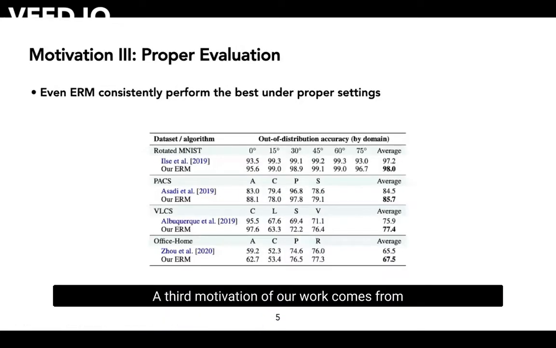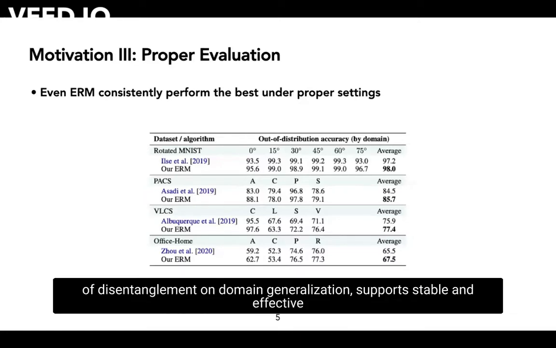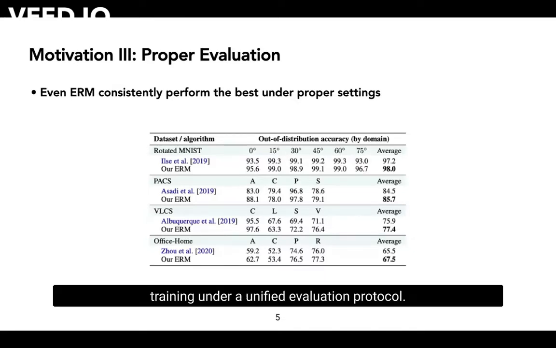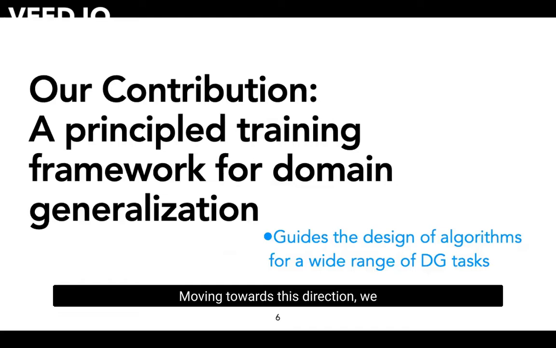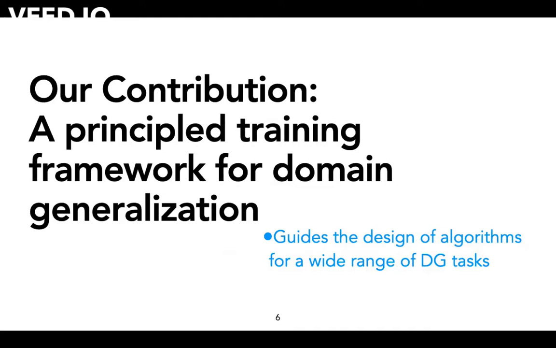A third motivation of our work comes from the observation that many related works didn't employ a unified evaluation protocol, which creates a pathology where many well-known methods even underperform ERM. Based on the above discussions, we are seeking a method that can explain the effects of disentanglement on domain generalization, and supports stable and effective training under a unified evaluation protocol. Moving forward in this direction, we propose a principal disentanglement framework for domain generalization.